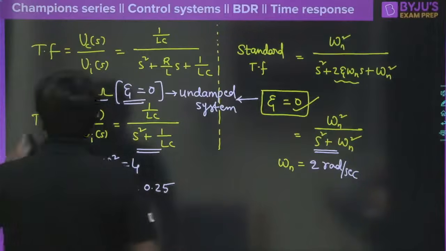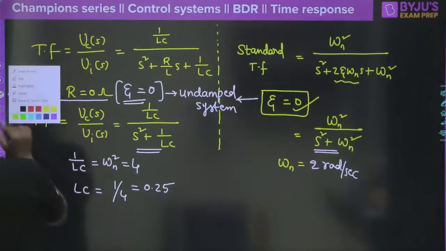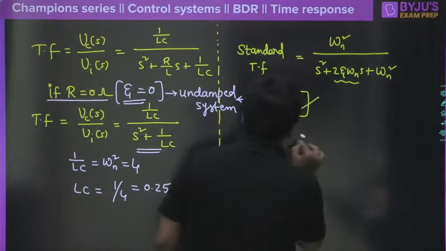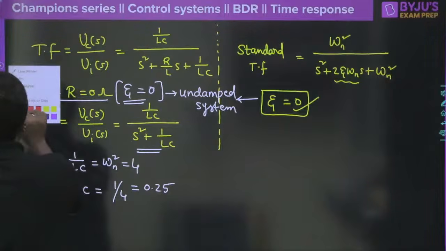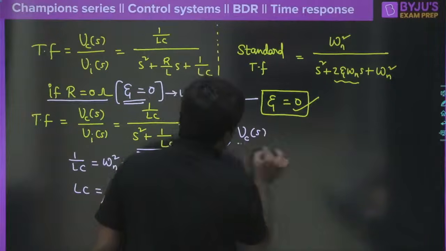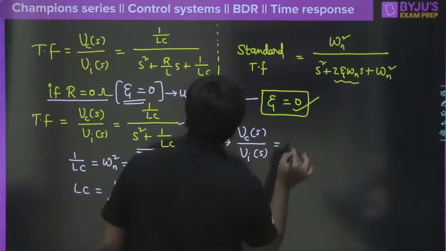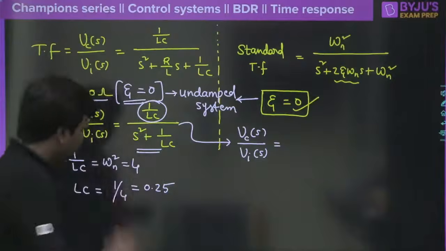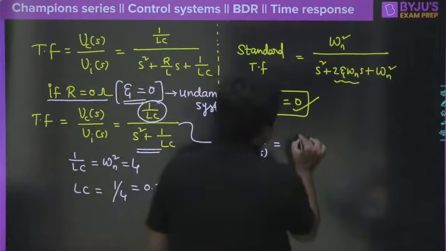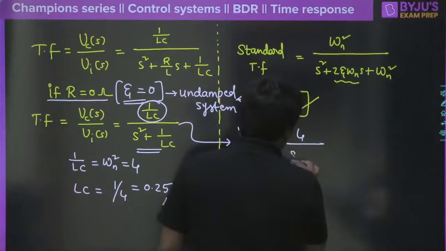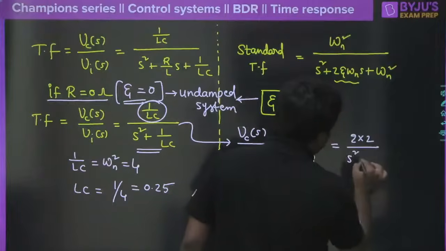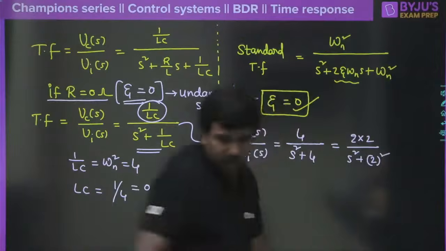Now my question is, what is going to happen for the impulse response? Can you see here? What is the impulse response here? Guys, think logically and tell me fast. Take this one here, Vc of s divided by Vi of s, which will be equal to 1 by LC. That is nothing but 4 here, right? So this will be equal to 4 divided by s square plus 4. In fact, it could be written as 2 into 2 divided by s square plus 2 square here. Clear? s square plus 2 square.